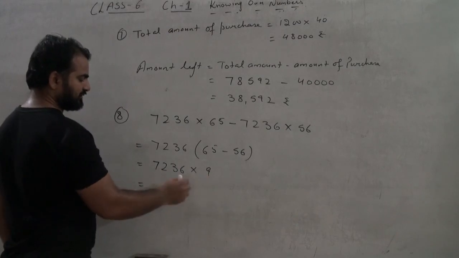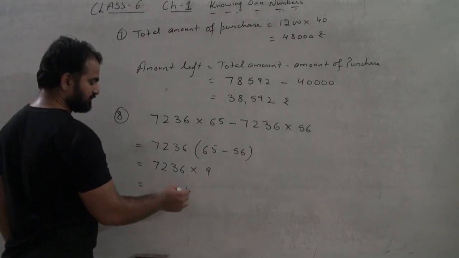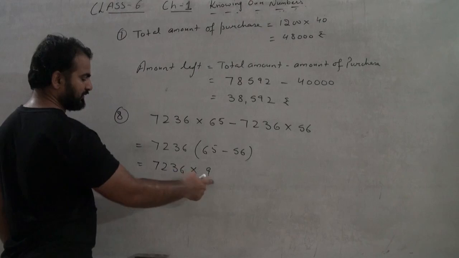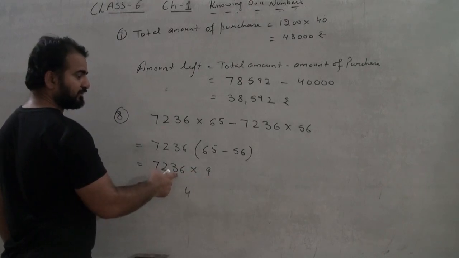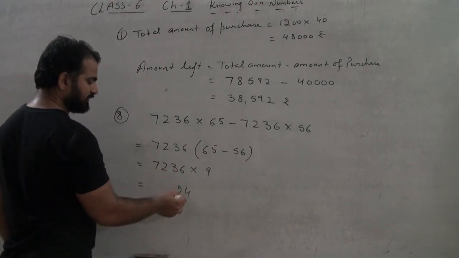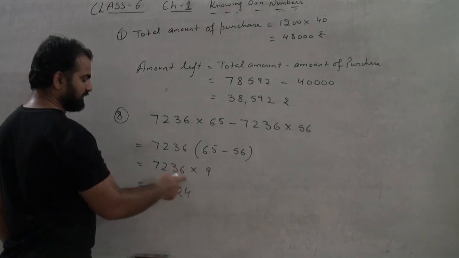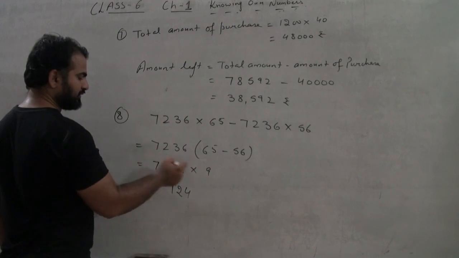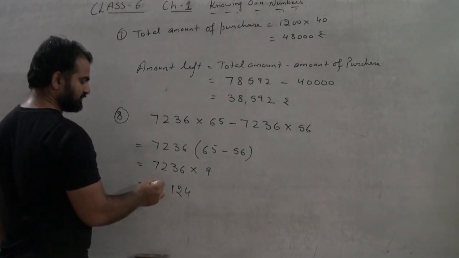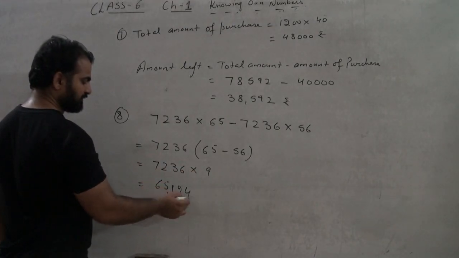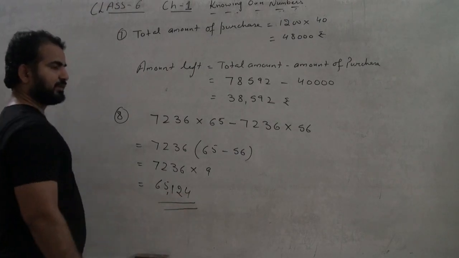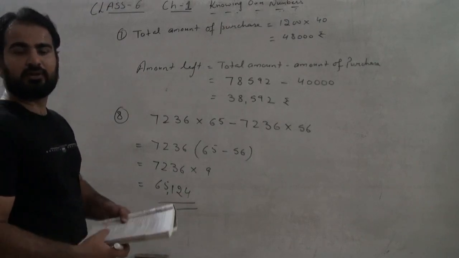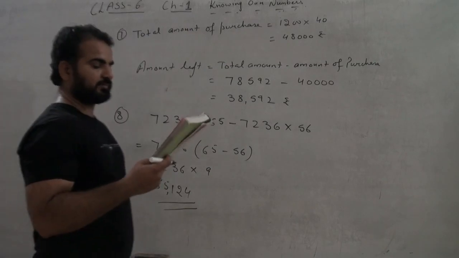So 6 times 9 is 54. We get carry 5. 9 times 3 is 27. 27 plus 5 is 32. We get 2 there and 3 carry. 9 times 2 is 18. 18 plus 3 is 21. We get 1 there and carry 2. 9 times 7 is 63 plus 2 is 65. So the answer is 65,124 greater than the original answer.